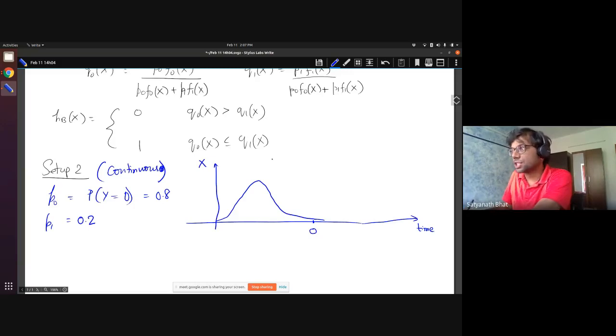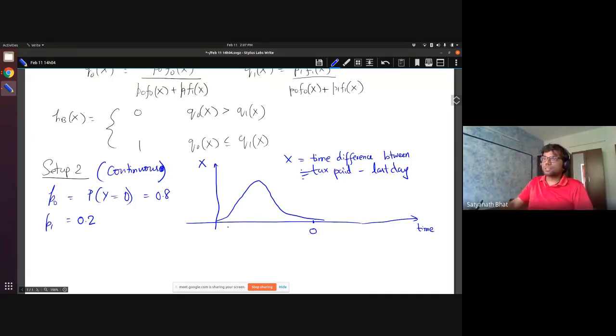So X is essentially like a time difference between the date tax paid minus the last day. I'm defining X as the time difference.